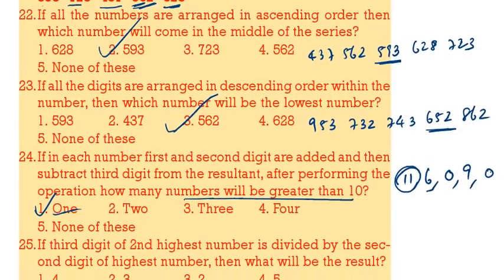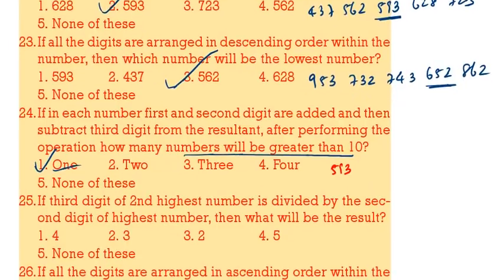If the third digit of the second highest number... Now these are the numbers we are having: 593, 723, 437, 562, 628. The first highest is 723, the second highest is 628. In this, the third digit is 8.